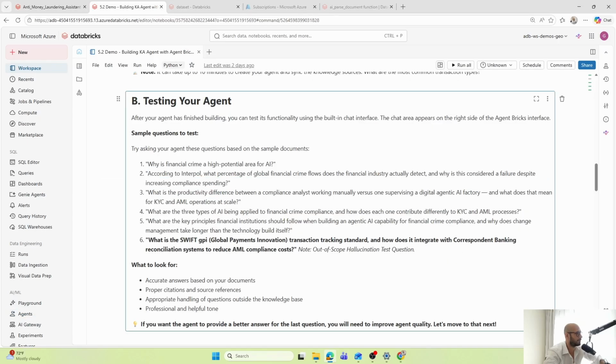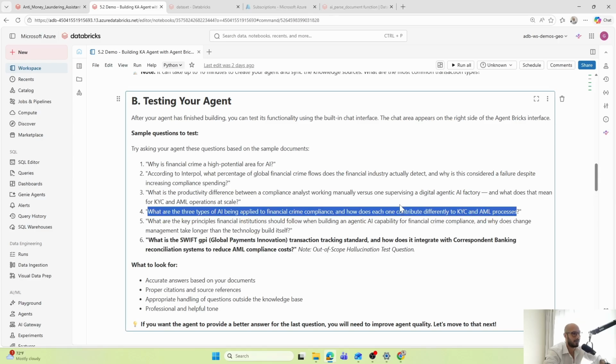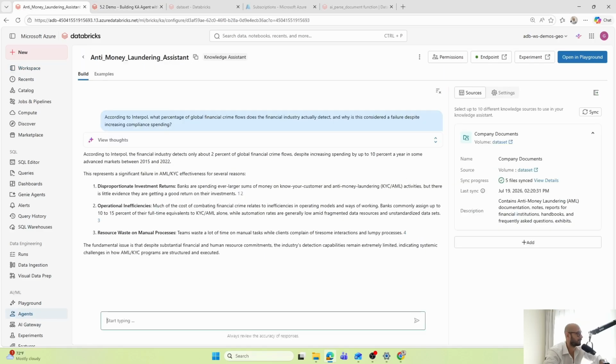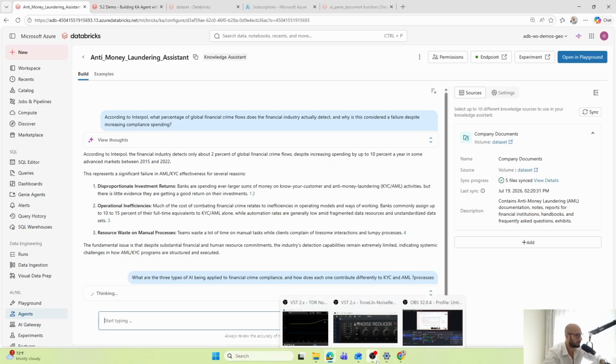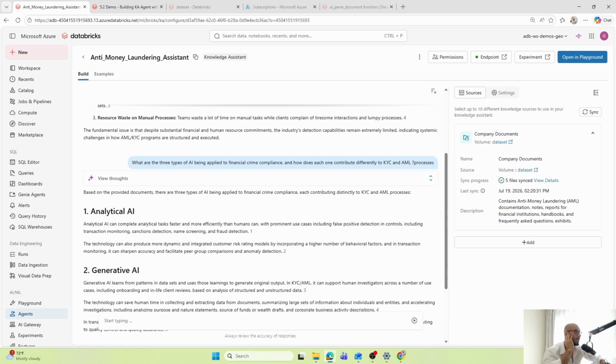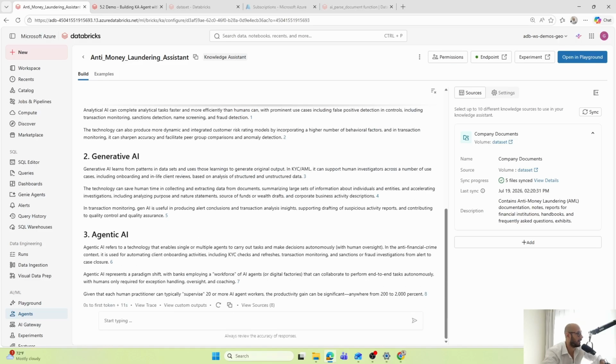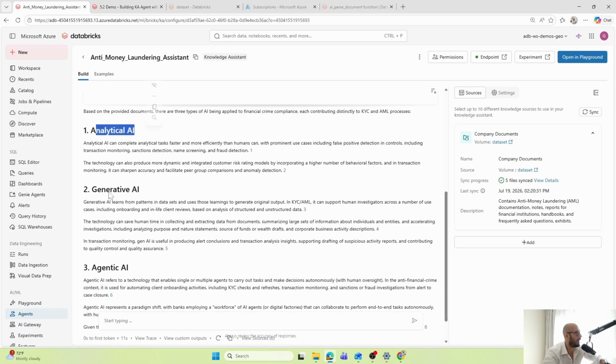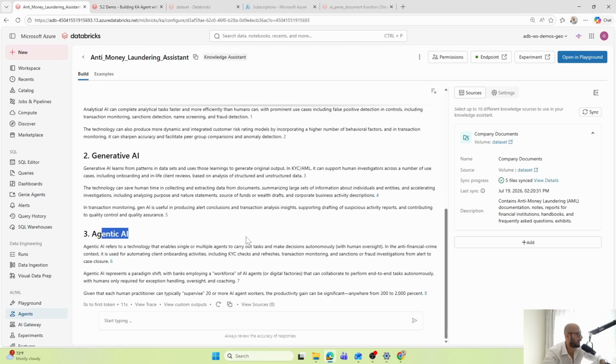Let's try with another question. What are 3 types of AI being applied to financial crime compliance? And how does each one contribute to different KYC and AML processes? Let's put also the question mark here. All right, so I have the answer. Based on the provided documents, there are 3 types of AI being applied to financial crime compliance, each contributing distinctly to KYC and AML: analytical AI, generative AI, and agentic AI.